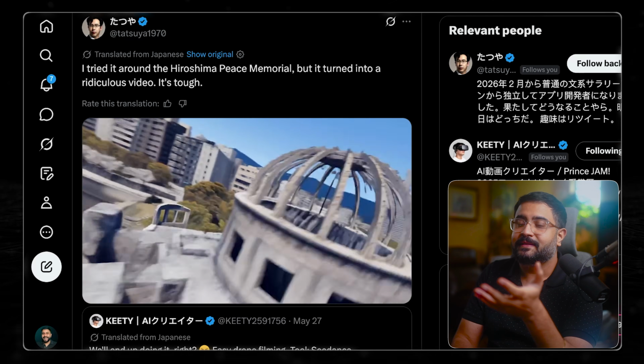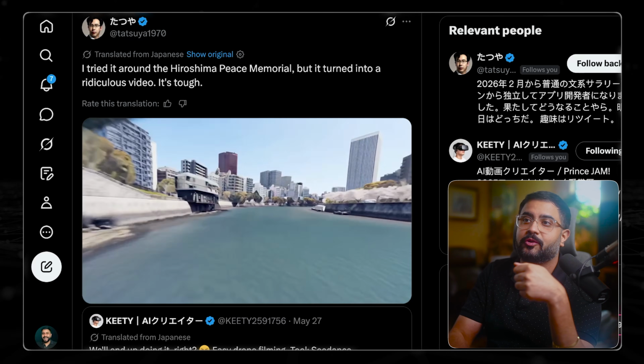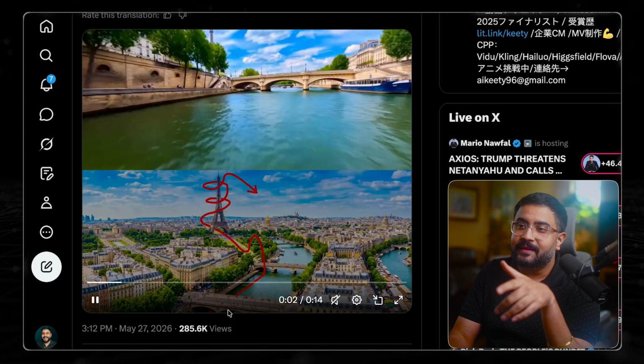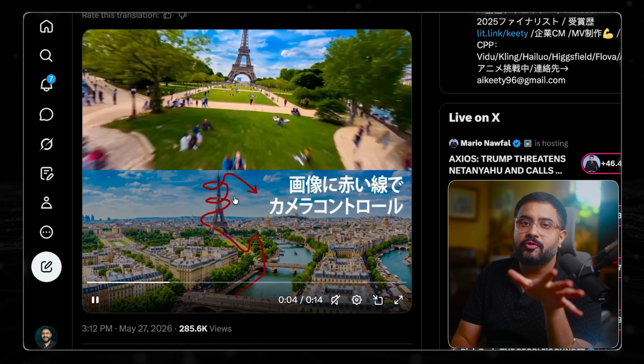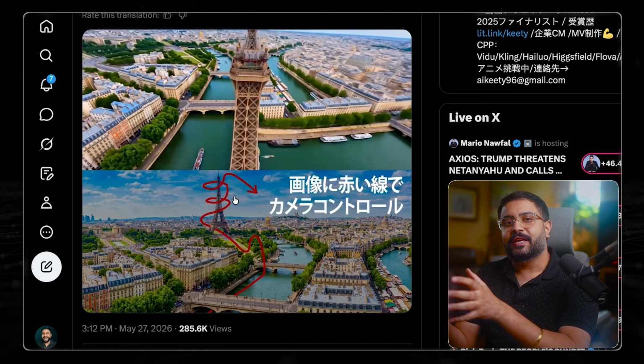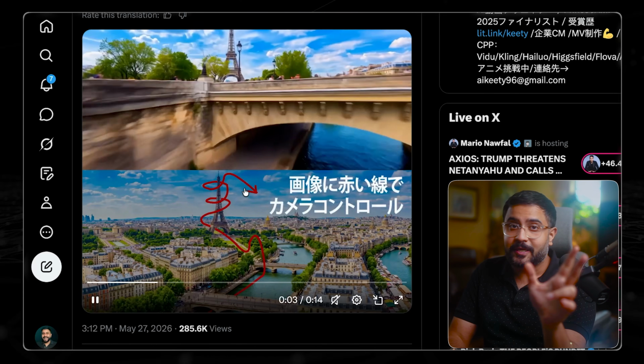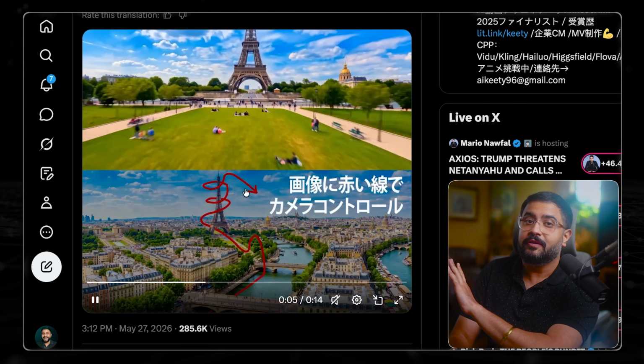So what this tells me is that this is a very effective way for Google to start creating spatial benchmarks. So you take this actual path, run it through Google Earth Studio, that's your ground truth, and then see how close Omni generation can get to that actual reference and ground truth. Essentially a spatial benchmark that Google can ride to the moon, if you ask me.